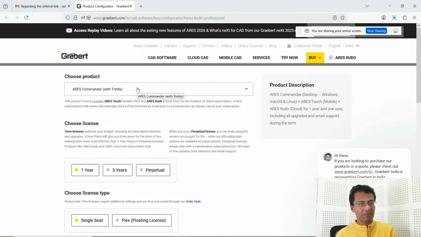So the purpose of this live session is just to familiarize you, to give you an idea about what Cloud CAD is and the benefits that you get in a Cloud CAD application, with a typical example of a Cloud CAD application, that is ARES Kudo. And you can stick to the same workflow as that of your work in AutoCAD. You don't need to change your workflow. You don't have to learn anything additional. It's a cost-effective solution. So these are the things I planned to share in this live session.